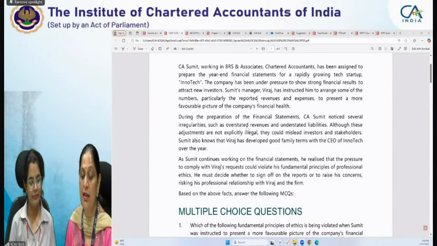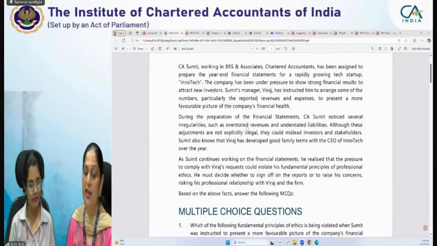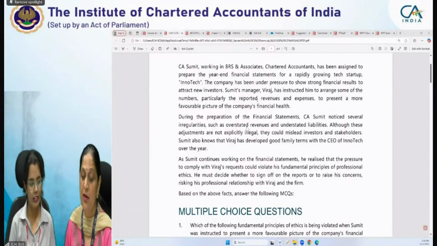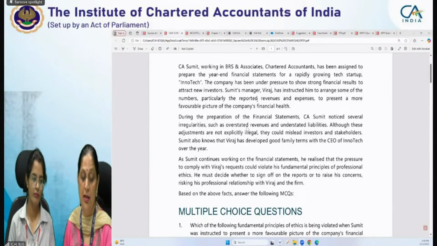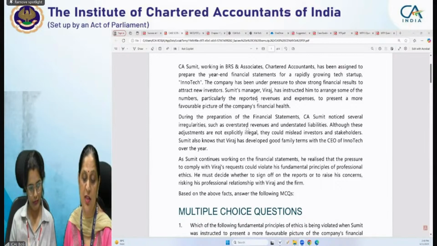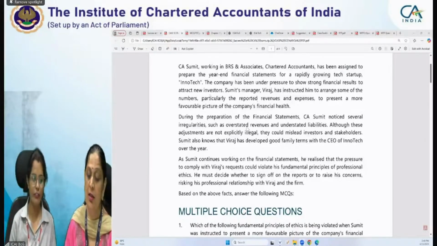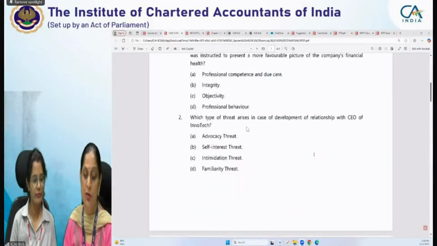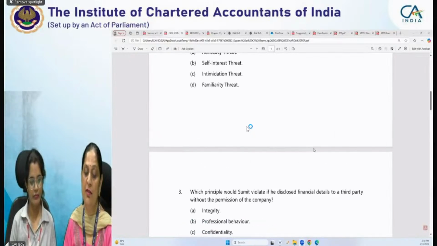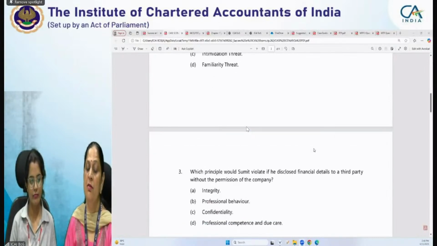Now, Sumit continued working on the financial statement. He realized that the pressure to comply with Viraj's request could violate his fundamental principles of professional ethics. He had to decide whether to sign off on the report or raise his concern, risking his professional relationship with Viraj and the firm, right? So now one more question we have. Which principle would Sumit violate